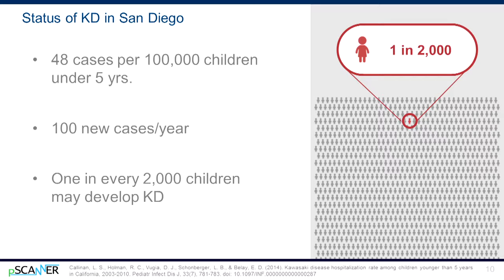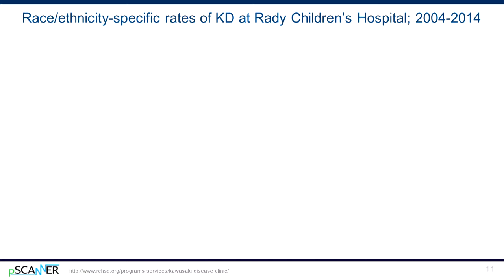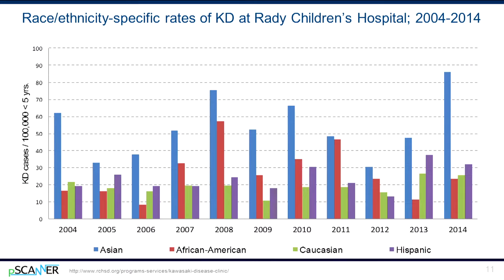These estimates are based on active surveillance of cases and thus are more accurate than the national statistics cited by the CDC. Genetics plays an important role in determining susceptibility to KD. Data on race and ethnicity of those with KD points to genetics as a possible explanation. Children of Asian and African American descent are overrepresented among those with KD, which points to a possible genetic link. Similarly, there's a higher rate of KD among siblings, as well as a higher rate among parents of KD patients.